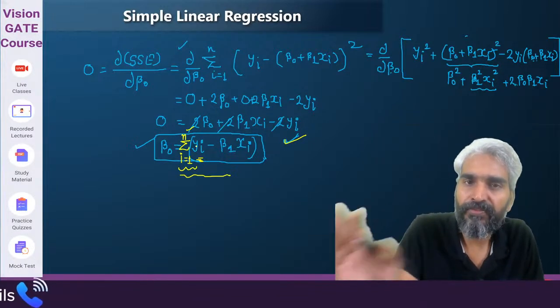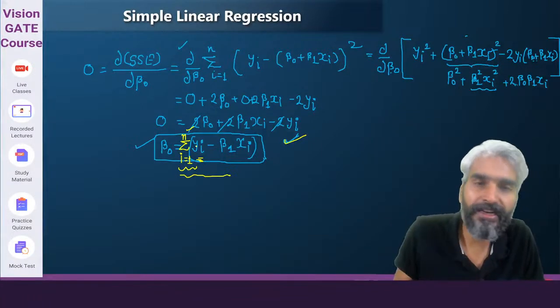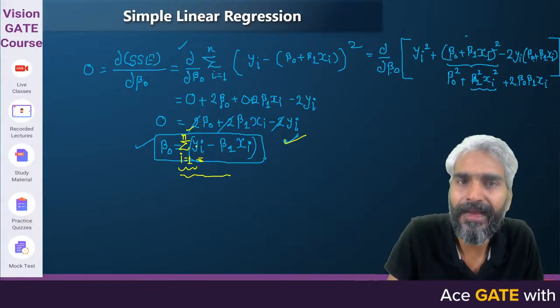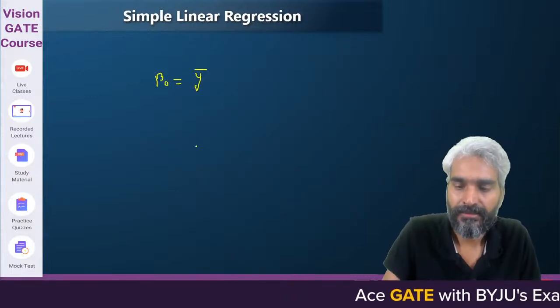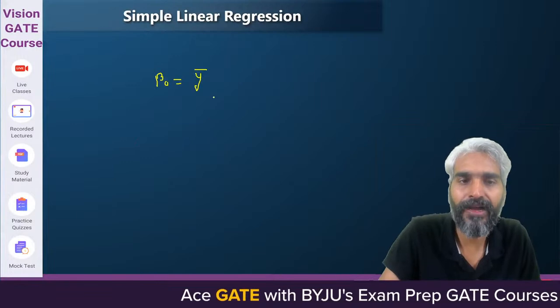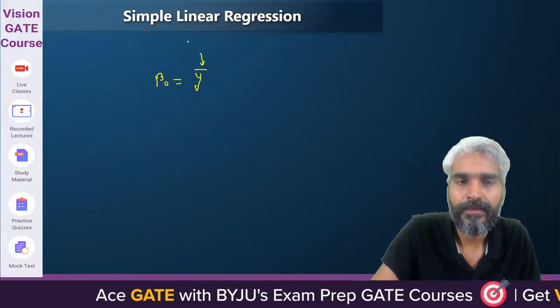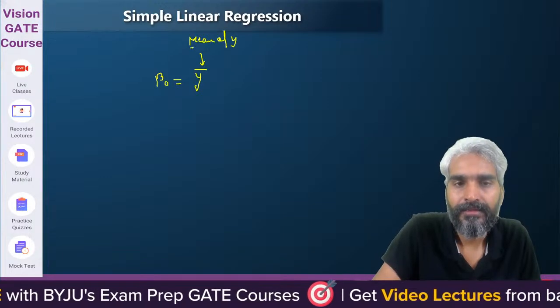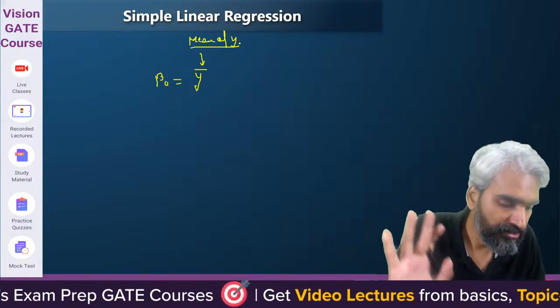So if we try to average it out, then we can denote it by dividing by n, right? So rather than thinking in terms of an individual function, we'll simply write y bar. So it is nothing but the mean of y. This is the last thing.